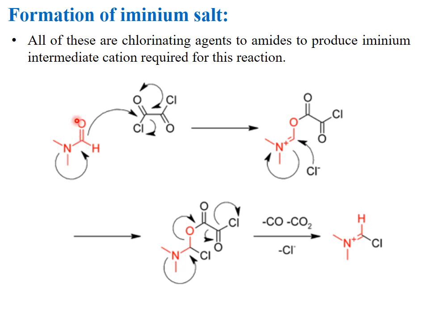Why is it called iminium chloride? First, it is an imine because the species contains a carbon-nitrogen double bond. Compounds containing a carbon-nitrogen double bond are called imines, and here nitrogen carries a positive charge, so it is called an iminium ion, and it is an iminium chloride. It is the Vilsmeier reagent.